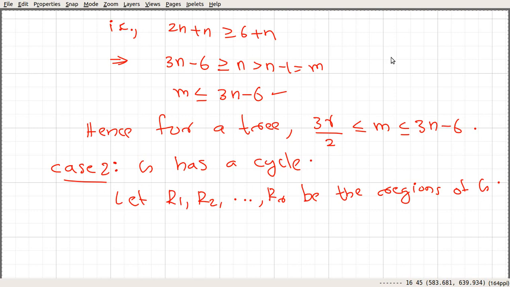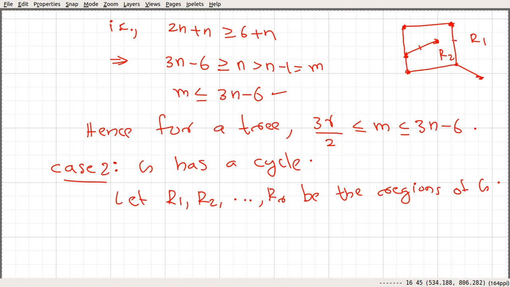Again, we can see that if you consider a particular edge, for example, let's consider a very simple plane graph. It has two regions, r1 and r2. If you look at a particular edge, we can see that it lies on the boundary of at most two regions. It cannot lie on the boundary of three regions. For example, if you consider this edge, it belongs to only one region, r2.